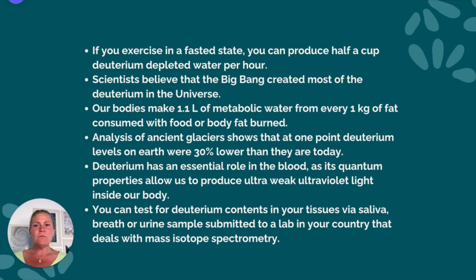The analysis of ancient glaciers shows that at one point deuterium levels on Earth were 30% lower than they are today. Deuterium has an essential role in the blood, as its quantum properties allow us to produce ultra-weak ultraviolet light inside our body. How cool is that? And this is a practical tip for you. You can test for deuterium content in your tissues through a saliva, breath, or urine test that you can get at a lab in your country that deals with mass isotope spectrometry.